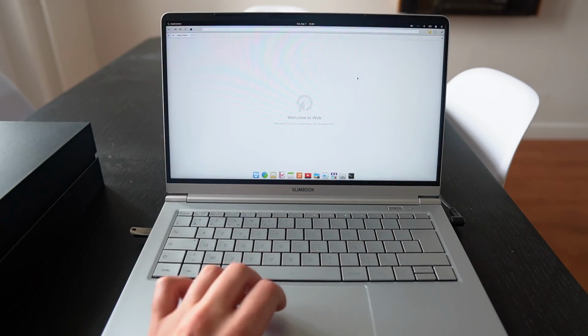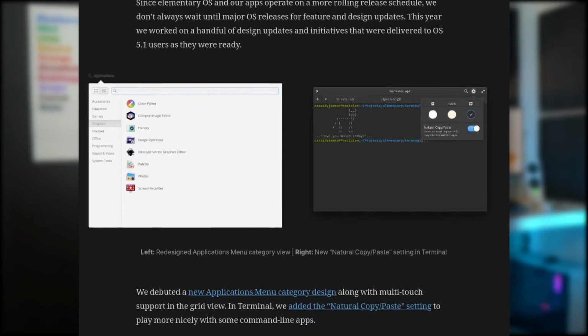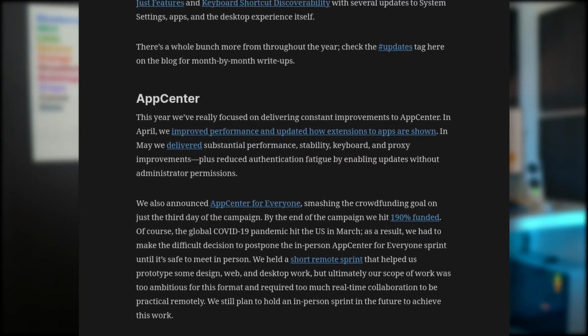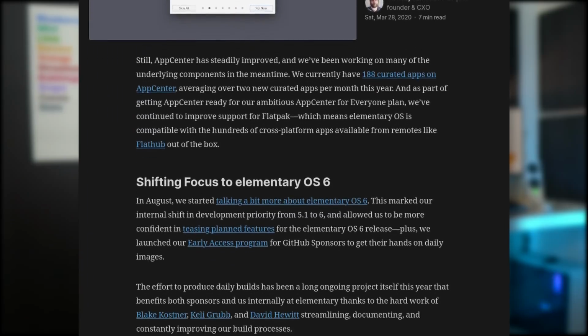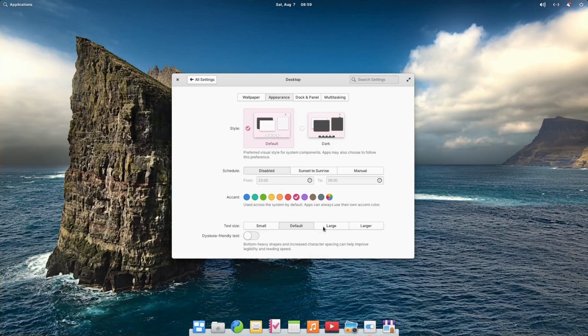The foundations of that system took a while to build, but I've got the feeling that this transition work was necessary to ensure that Elementary OS can move faster and get bigger updates in the future. You've got to remember, Elementary OS uses a rolling model for its desktop and applications. All these components will keep receiving updates until the end of life of the distro, when they shift focus to developing OS 7.